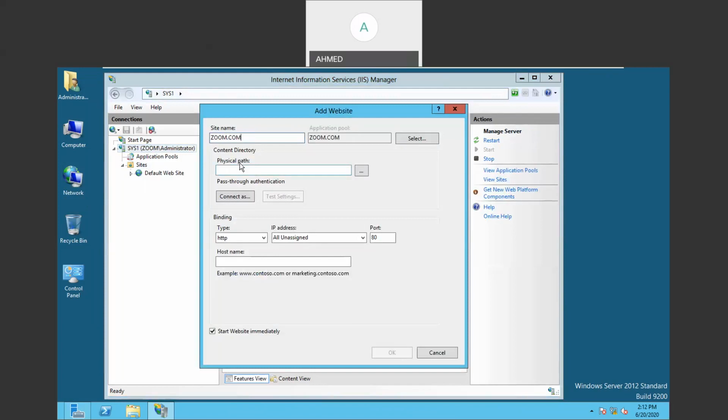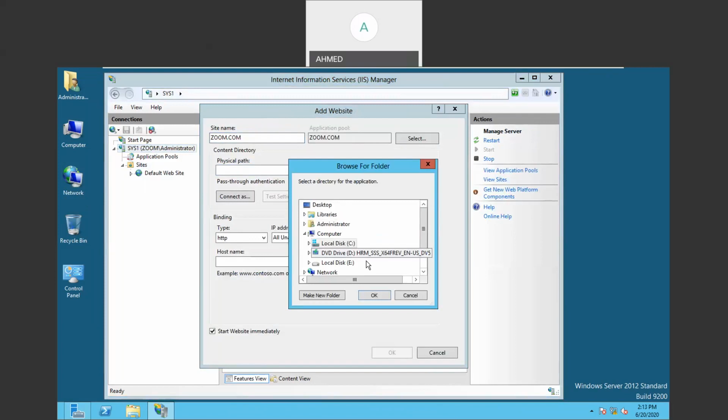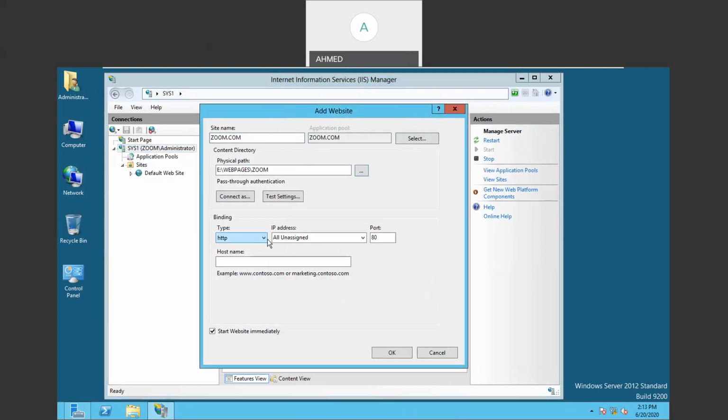Okay. Then physical path means it is asking for the web pages. So I already designed the web pages. My web pages are available in E drive. So we have to click on browse, click on E drive, and select the web page folder. In the web page folder, I have designed 2 web pages, one for BMW website, one for Zoom. So I'm selecting the folder, and in that you can find the HTML file. So select the root for Zoom, click OK. Then here we can create 2 websites, HTTP, HTTPS.